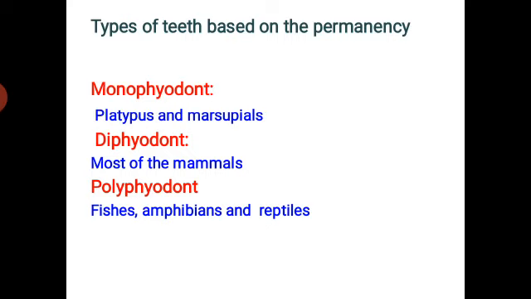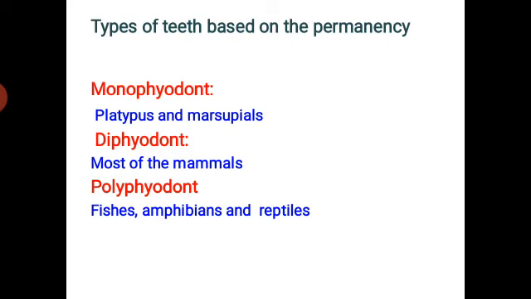The next type is the types of teeth based on the permanency. It is divided into three types, namely the monophyodont, diphyodont and polyphyodont. In some mammals, only one set of teeth is developed during their lifetime, and this condition is known as monophyodont. Mono means single. That means only one set of teeth is developed in their lifetime. The best examples for this are platypus and marsupials.